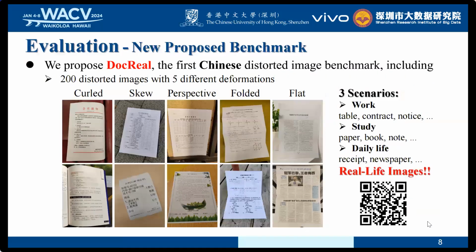Next, we need to perform evaluations on the benchmark. Although DocUNet is the most commonly used benchmark dataset, it only contains 130 images with almost exclusively English text and limited document types. To better evaluate the performance in real life, we propose the first Chinese distorted image benchmark, DocReal, which covers a wide range of real-life document image scenarios.